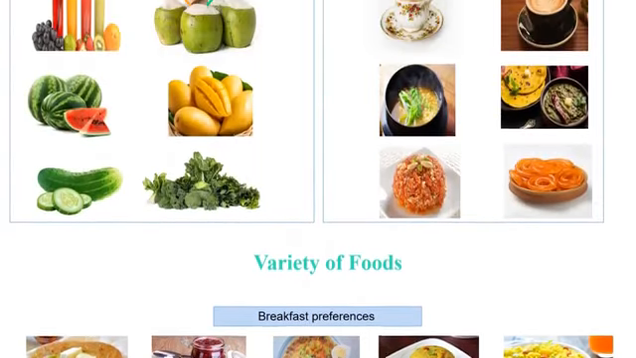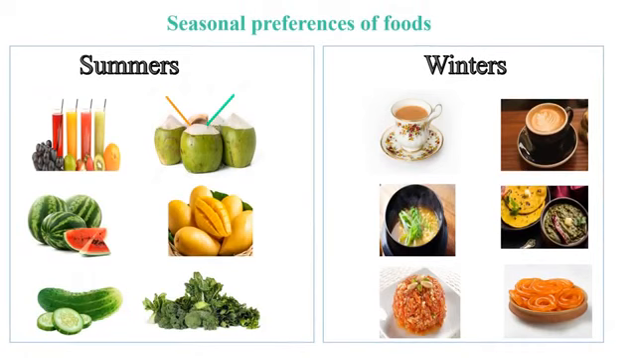You must have noticed that food preferences vary with seasons also. For example, in summers, refreshing fruit juices, coconut water, watermelon, mango, cucumber and green leafy vegetables become your favorite food choices. Whereas in winter, hot tea, coffee, soup, sarson ka saag, gajar ka halwa and garma garam jalebi are your favorite choices.